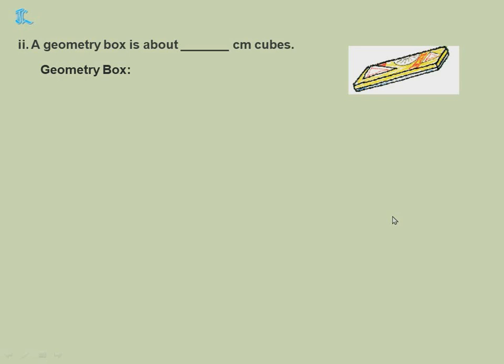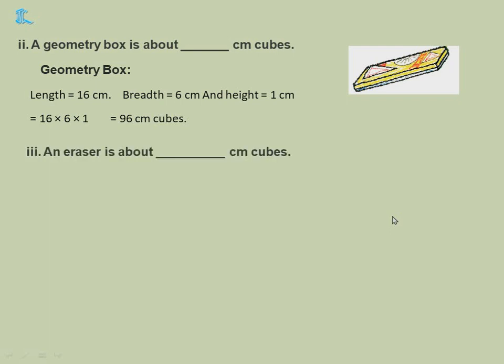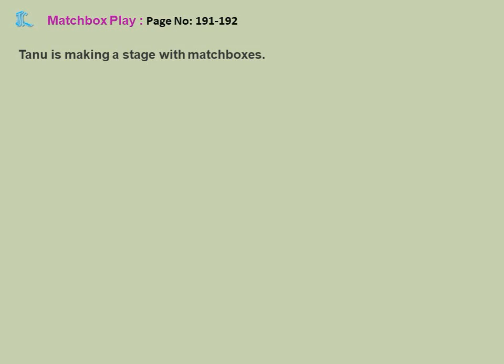Now, second one, a geometry box is about dash centimeter cubes. Similarly, for this, first you find out the length. Length I got 16 centimeters, breadth 6 centimeters, and height as 1. So, 16 into 6 into 1 equals 96 centimeter cubes. An eraser is about dash centimeter cubes. Eraser is small, no? So, I got length as 2 centimeters, breadth 1 centimeter, height 1 centimeter. So, 2 into 1 into 1 equals 2 centimeter cubes.